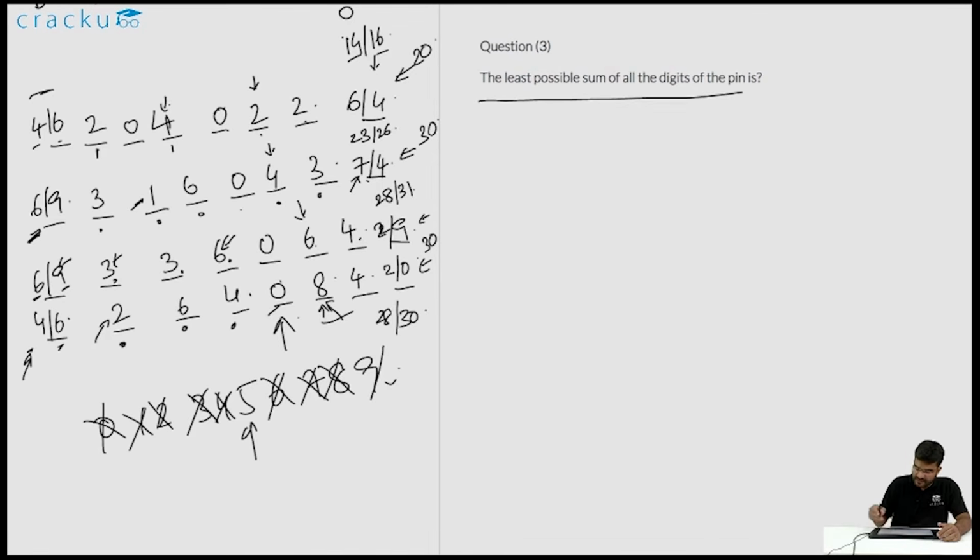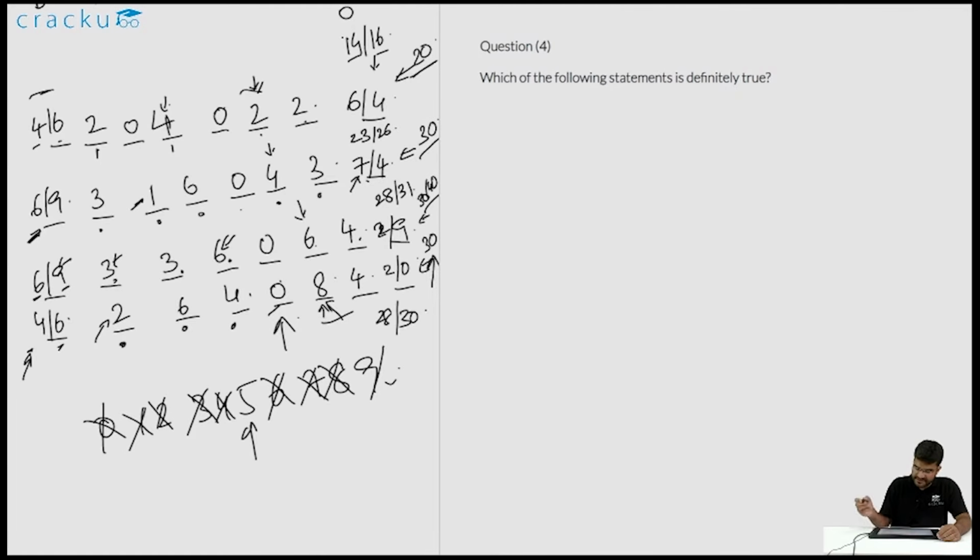The least possible sum of all the digits of the pin are. So in each of the cases we have figured out the total possible sum. It can be either 20, which is in the first case, or 30 in the second case. In the third case it can be either 30 or 40, and in the fourth case it is definitely 30. So the least possible value of the sum of all the digits will be 20, which is in the first case, where the sixth digit is actually equal to 2.